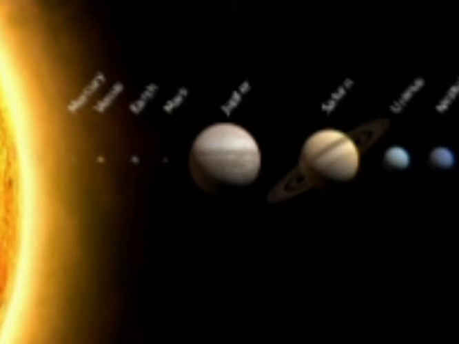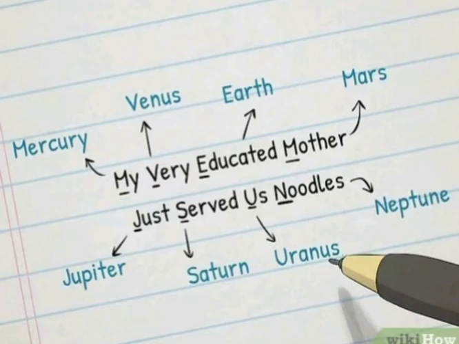An easy way to memorize the names of the planets in order of their distance from the sun is: My Very Efficient Mother Just Served Us Noodles. It will be easy to remember the planets. For example, My: Mercury, Very: Venus, Earth, Mars, Jupiter, Saturn, Uranus, Neptune. If you read this, it will be easy for you to remember.